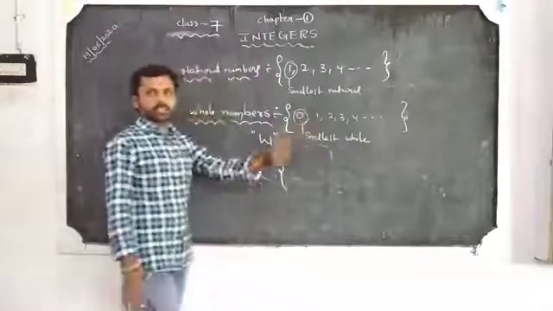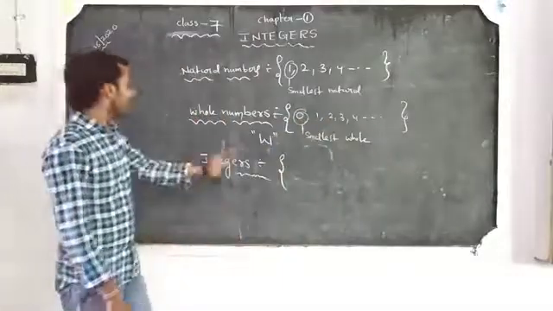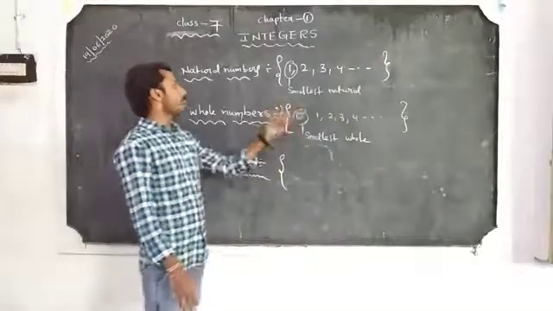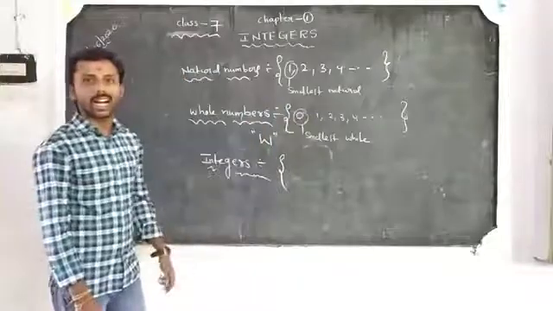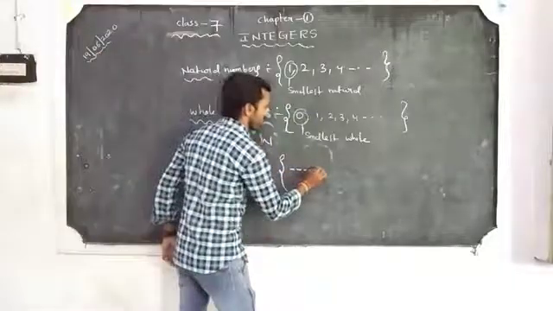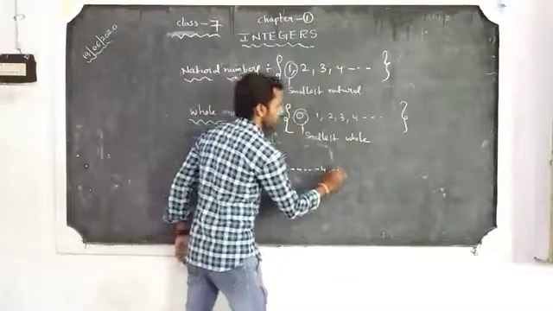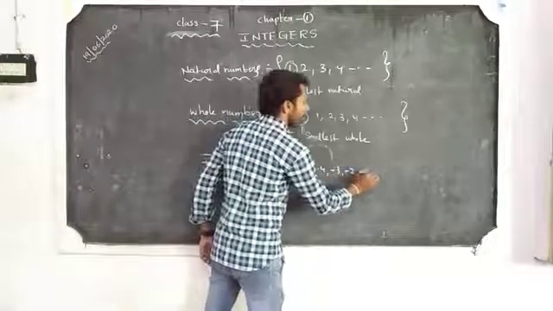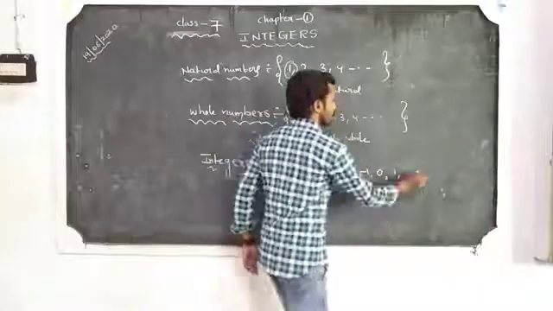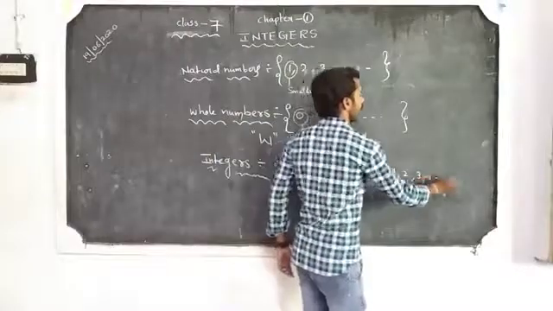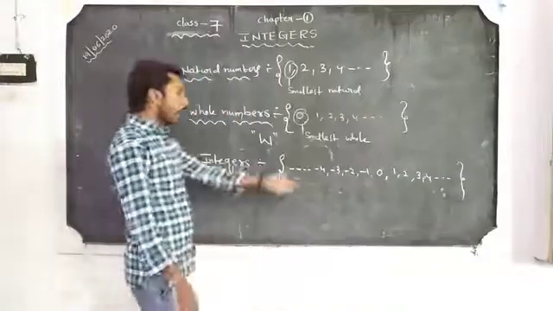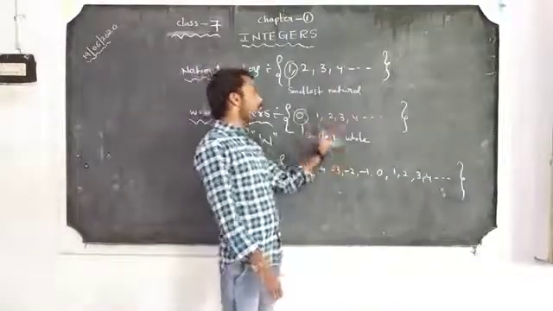So the set of negative numbers and whole numbers is called the integers: and so on, -4, -3, -2, -1, 0, 1, 2, 3, 4, and so on, to infinity.